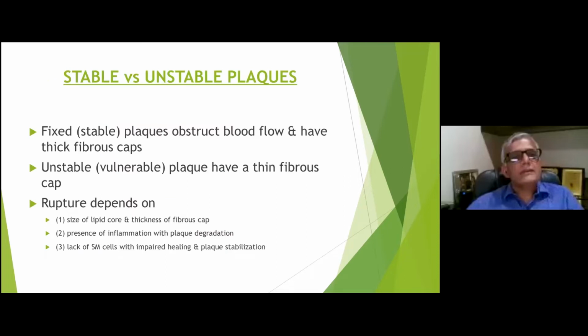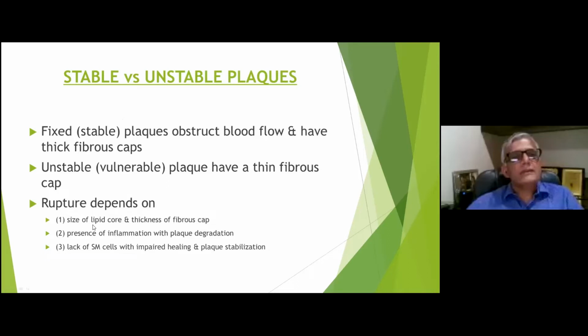syndrome. As far as the category is concerned, the plaques can be divided into two, like stable or unstable plaque. So the stable plaques are usually fixed. They are thick or they may be calcified, so they do not produce any acute catastrophic event, but they have chronic symptoms. While the unstable plaques are vulnerable and they can produce acute coronary syndrome.